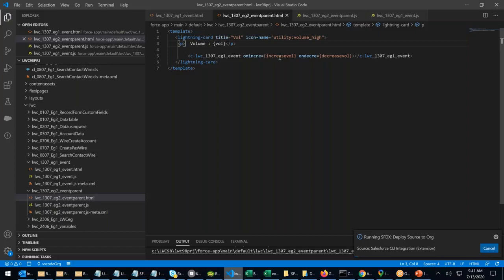Whenever you click this button in the child, the volume is in the parent. The parent will react. You click a button on the child, the parent will react.